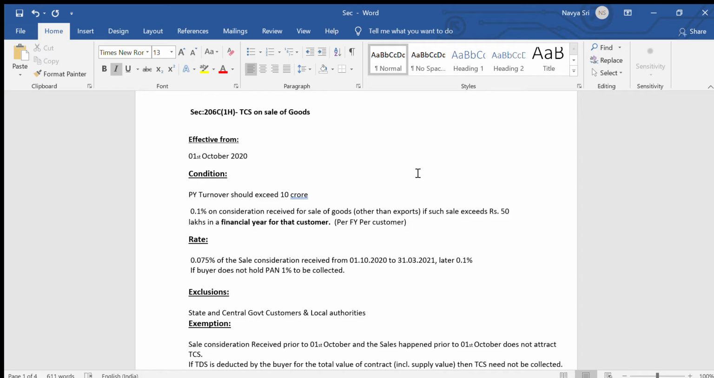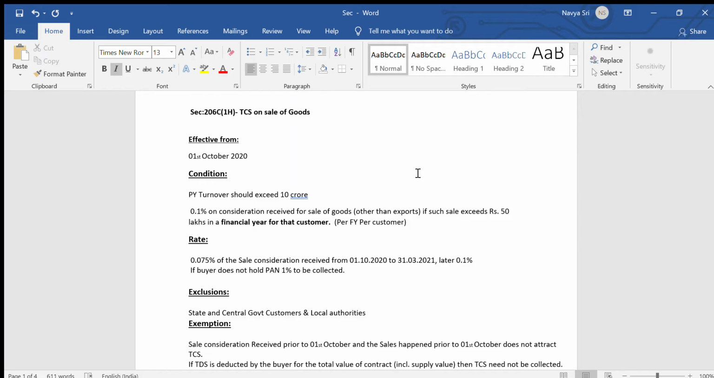You need to remit it within 7 days from the end of the month, and quarterly you need to file the return. At the end of the quarter, by the 30th of the subsequent month, you need to issue the TCS certificate to your customers. This will help them in reconciliation purposes. So who is excluded from this purview?